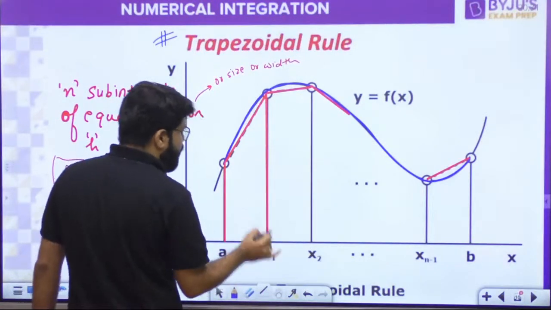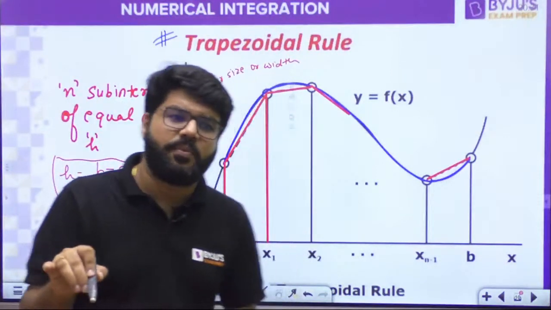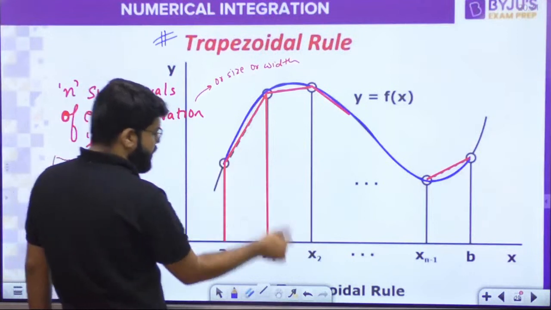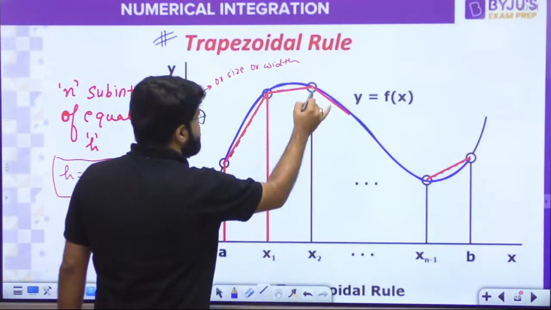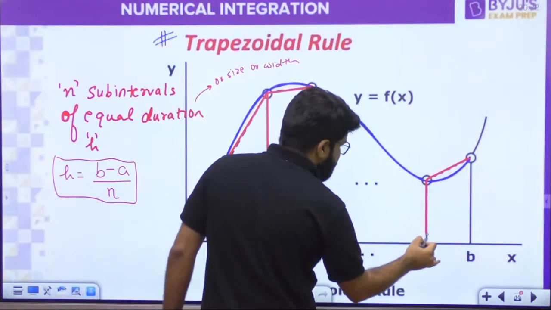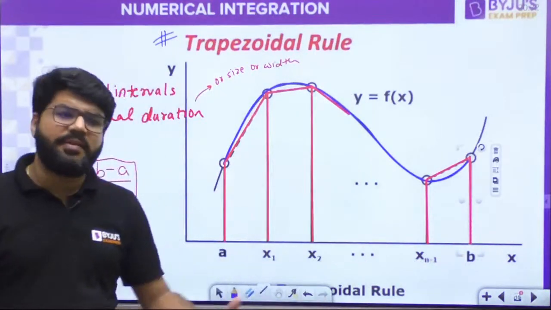What is this shape? When you approximate the function by a straight line in every sub interval, what is one sub interval looking like? What name will you give this shape? Tell me, what is this known as? Then you have a second sub interval shape, and so on, and that one is the last sub interval shape. So within every sub interval, what do you get?